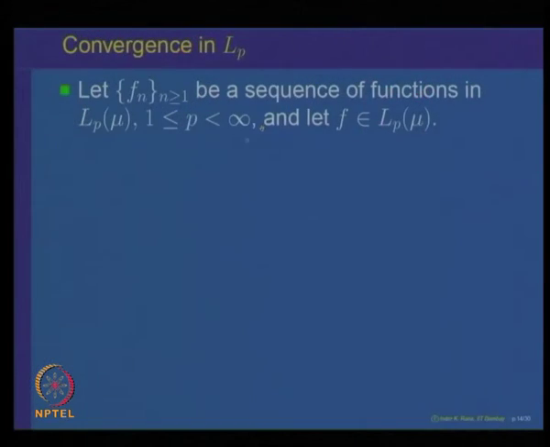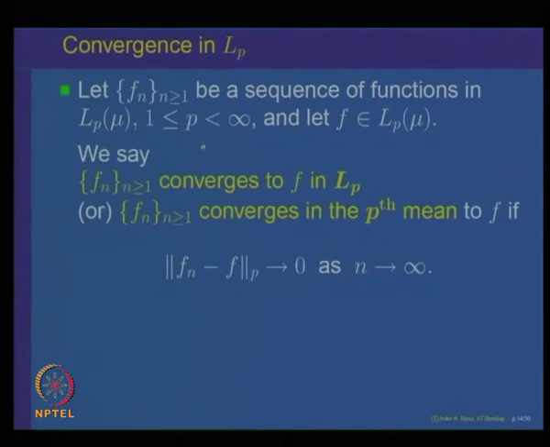Let us recall the meaning of saying that a sequence converges in the p-th mean or L^p. Let p be bigger than or equal to 1 and less than infinity, and let us take functions f_n and f in L^p.